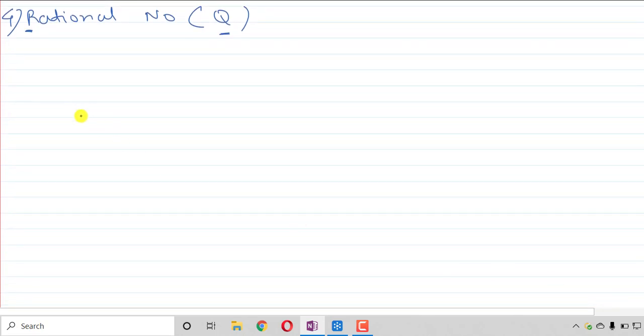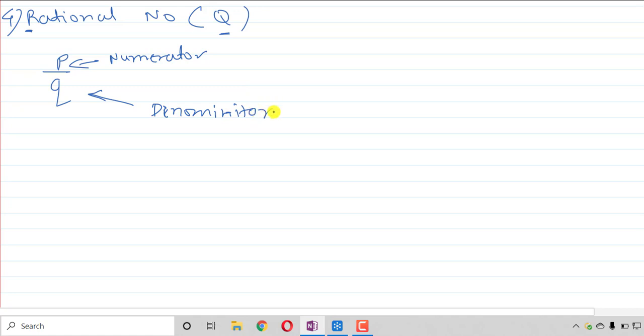We will see. Okay. What is meant by a rational number? Any number which can be written in the form of p upon q, that means numerator and denominator. If any number has a numerator and denominator, or is in the form of p upon q, it is called a rational number. It is the textbook language.